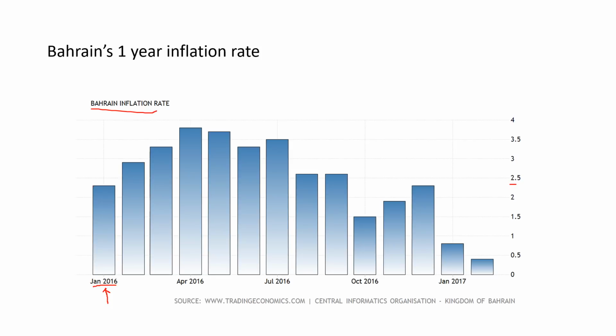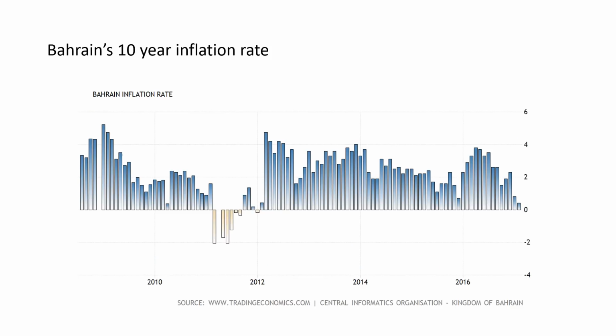And the inflation rate has gone up since then, leveled off, and then dropped with a brief increase again, and then dropped quite a lot in 2017, where it ended up below 0.5%.